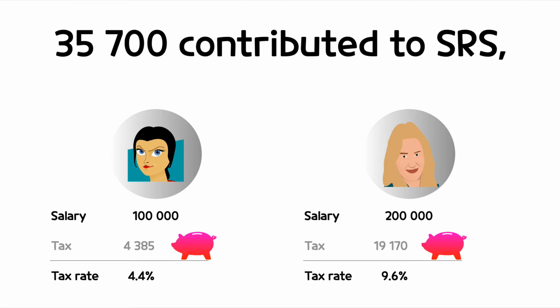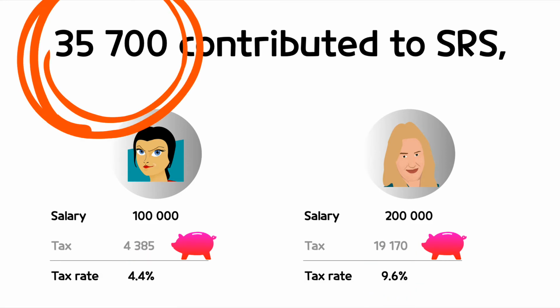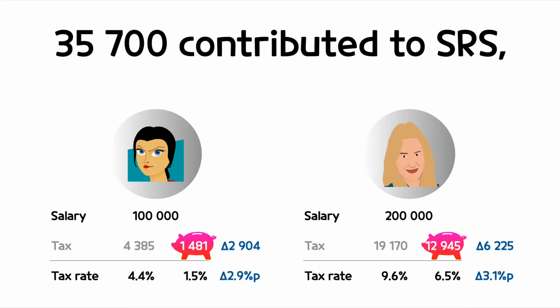Here I excluded a fresh graduate as her income and tax is marginal. The tax rate for a manager and a junior director is 4.4% and 9.6% each. Suppose they contribute $35,700 to SRS, their tax rate is reduced to 1.5% and 6.5% respectively. In amount, $2,900 and $6,200.